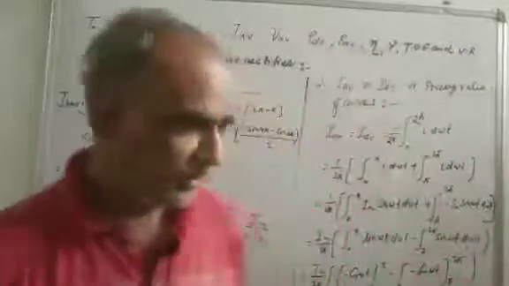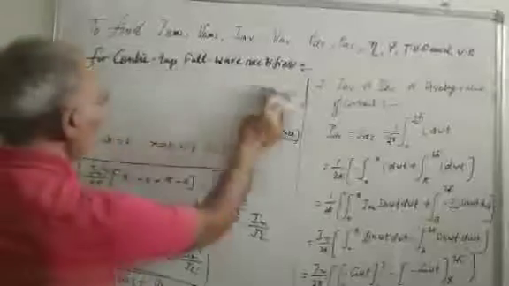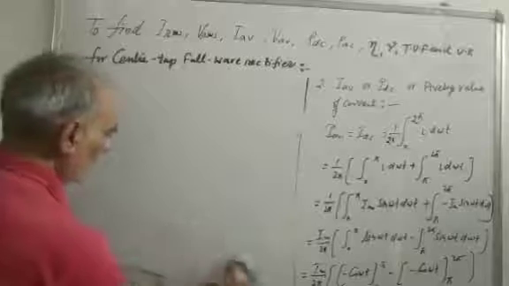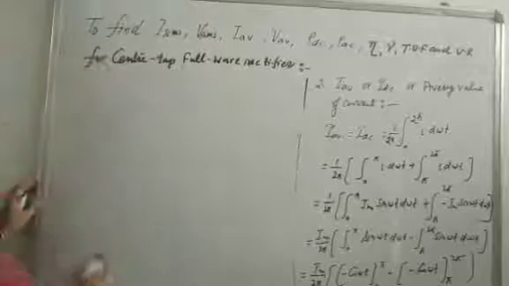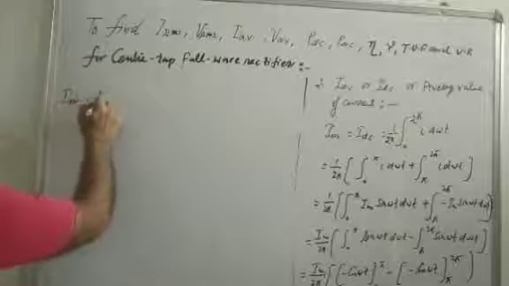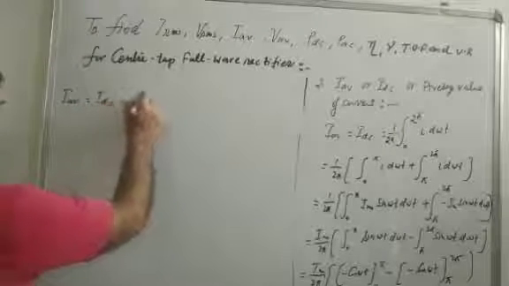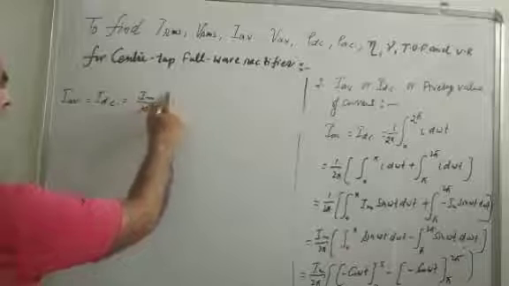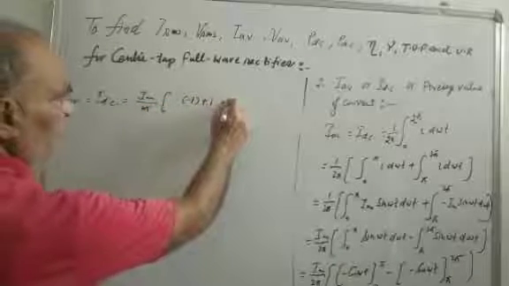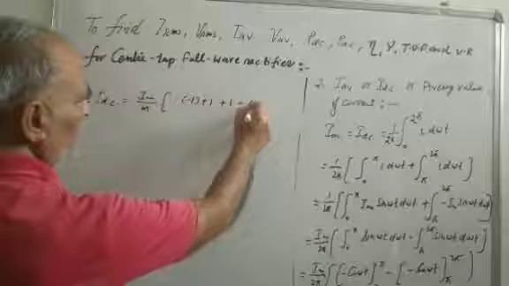This is equal to I average or IDC is equal to Im by 2 pi; cos pi is minus 1, cos 0 is 1, cos 2 pi is 1, cos pi is minus 1.